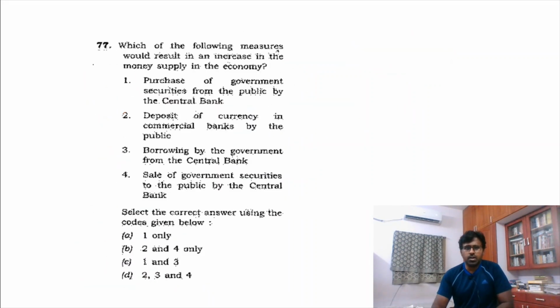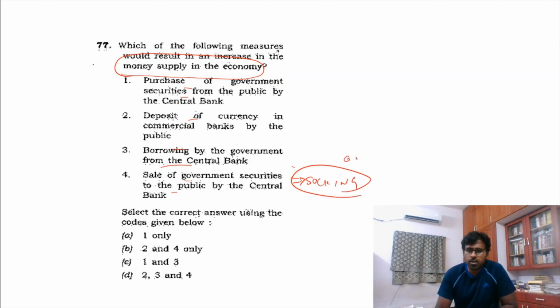And then if you see how to increase money supply. One factor is purchase of government security, deposit of current, borrowing by the government from the central bank, sale of government securities to the public. If you see, this is sucking out money. For example, I give you a bond or something, and I take your money. So this will not increase money supply, rather it is taking out money supply.